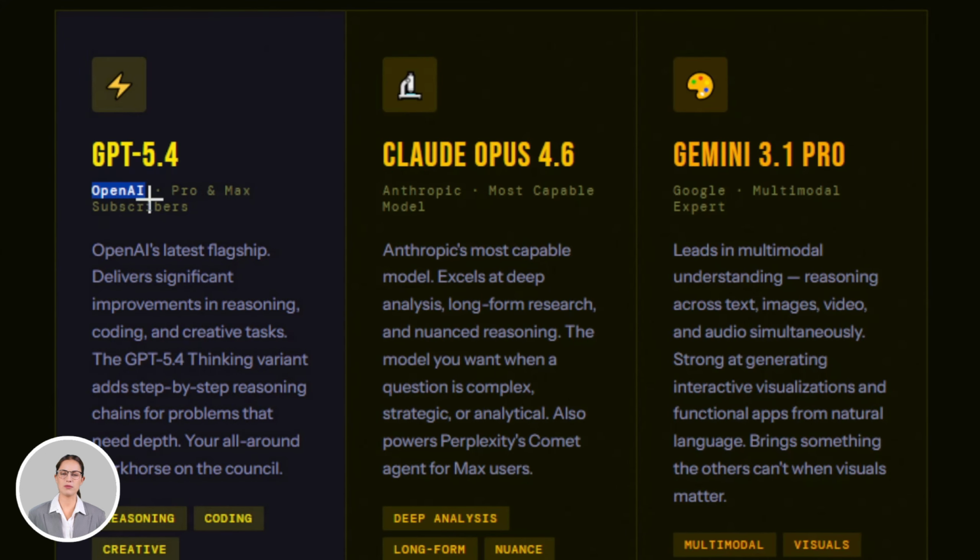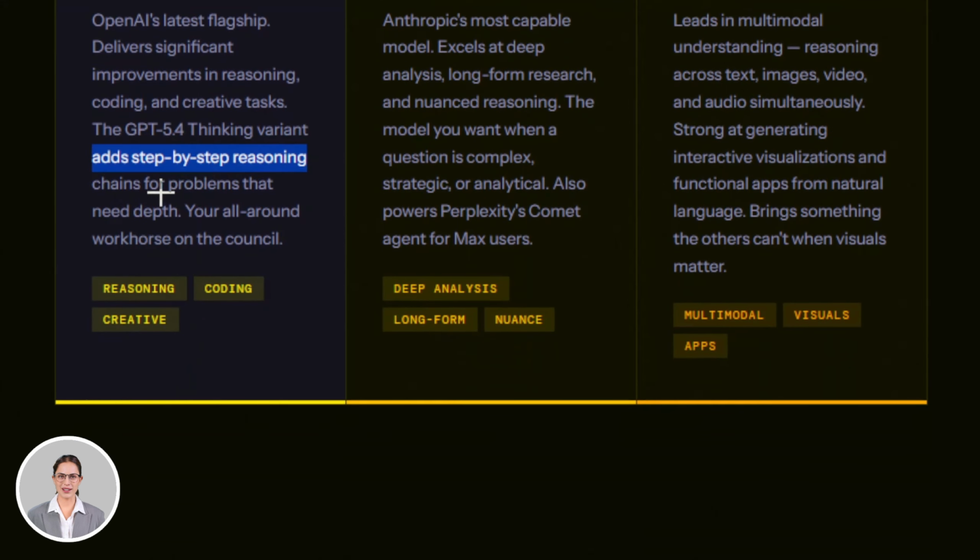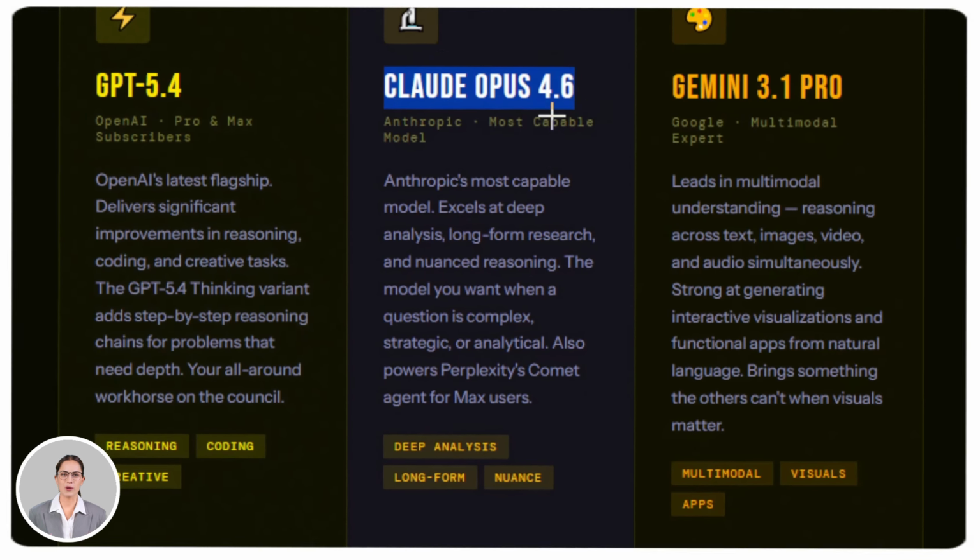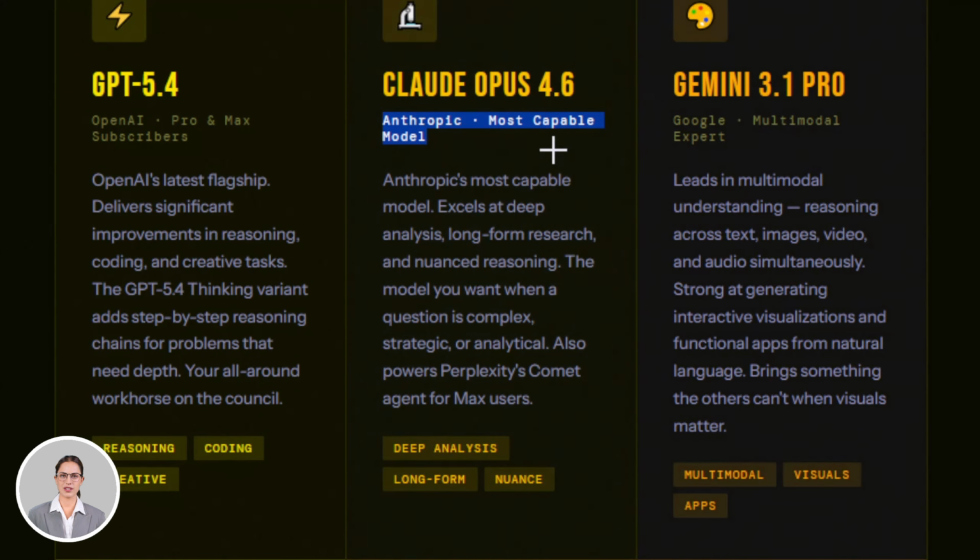GPT 5.4 is OpenAI's latest, available to Pro and Max subscribers. It delivers improvements in reasoning, coding, and creative tasks. There's also a GPT 5.4 thinking variant that adds step-by-step reasoning for more complex problems. Your all-around workhorse. Claude Opus 4.6 is Anthropic's most capable model.